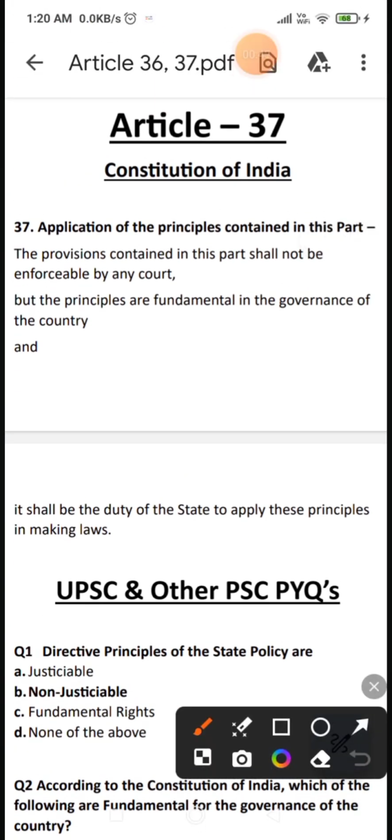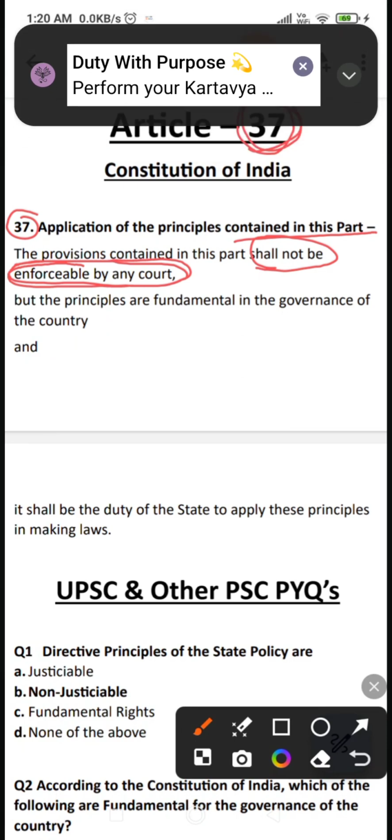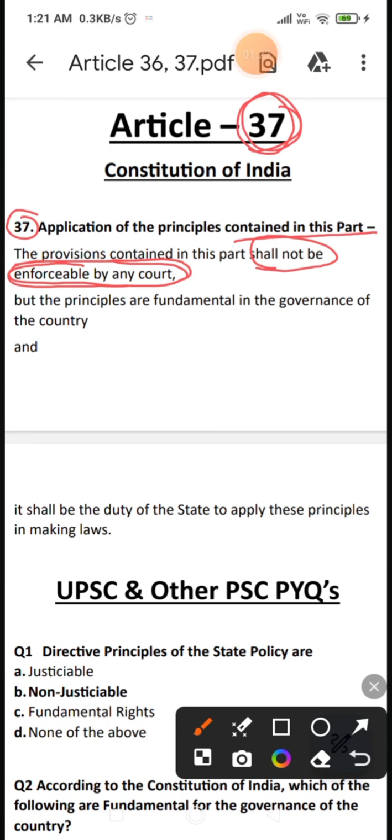Now Article 37. Application of the principles contained in this part. Important. The provisions contained in this part shall not be enforceable in any court. It is given by the constitution in article 37 that the provisions contained in this part, అంటే part 4లో ఉన్న provisions ఏవి కూడా shall not be enforceable by any court. అంటే ఇవి ప్రిన్సిపల్స్ పాటించండి అని ఏ కోర్టు కూడా ఫోర్స్ చేయకూడదు. Shall not be enforceable by any court, but the principles are fundamental in the governance of the country.